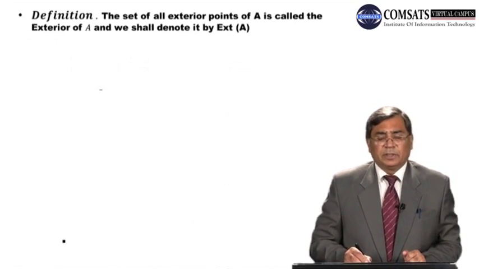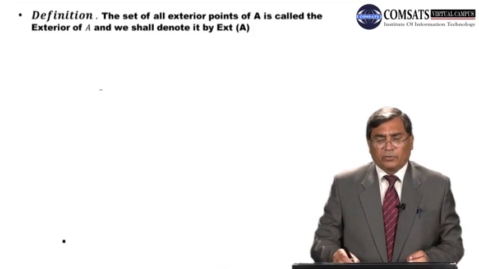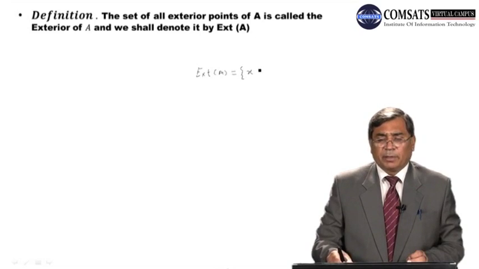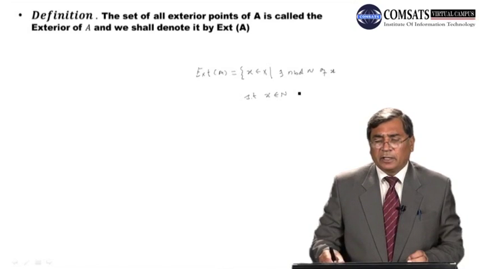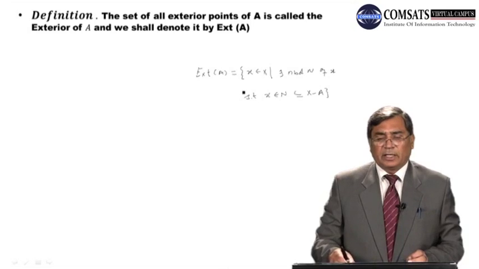Let's go to the definition. The set of all exterior points of A is called the exterior of A and we shall denote it by ext A. If x belongs to it, then there exists a neighborhood N of x such that x belongs to N and N is contained in x minus A. Then we have the set of exterior points. So the exterior of A is the set of all the exterior points of A.